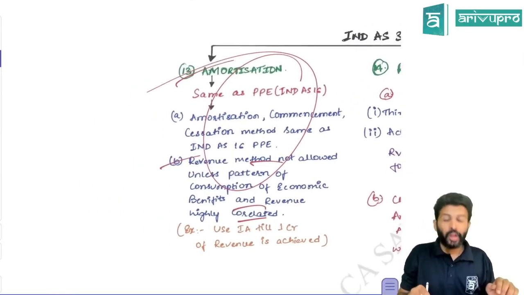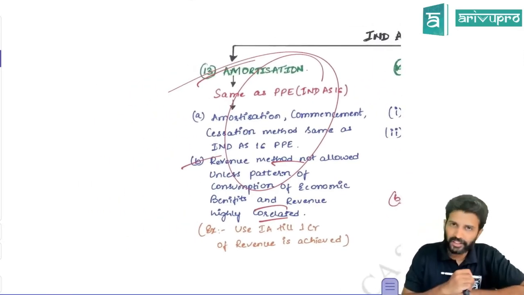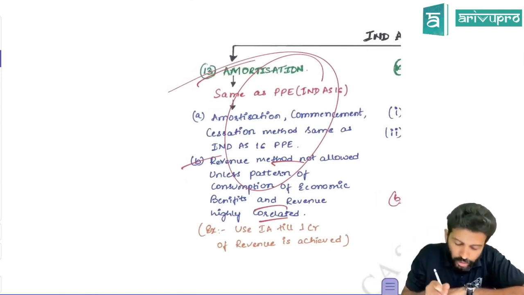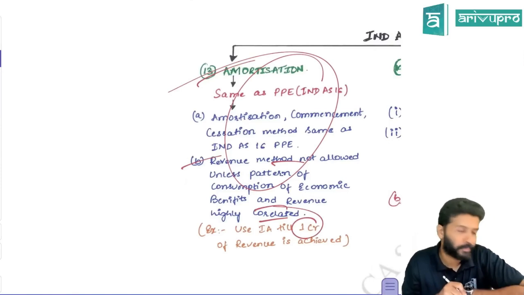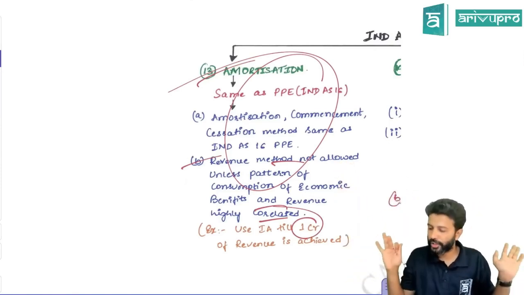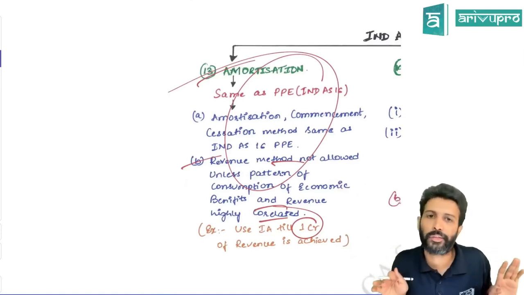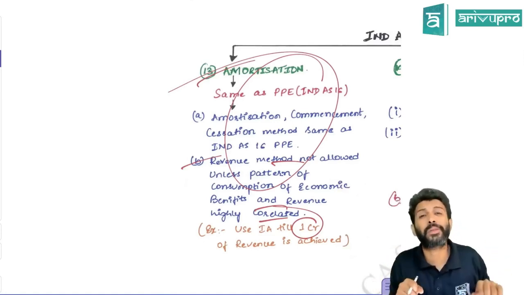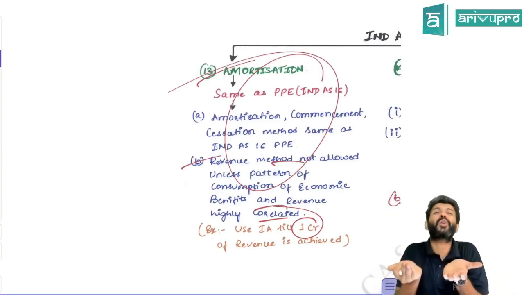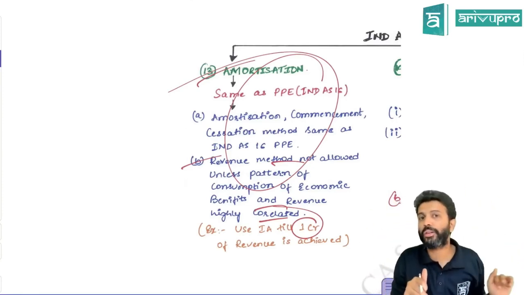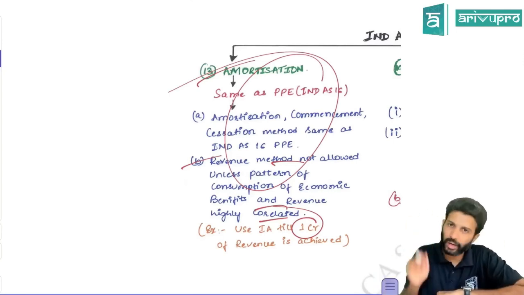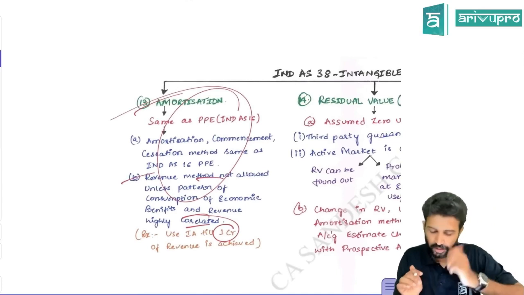Let's say you have a software, taking the same example. You did not purchase it, but the government gave it to you. The government told you, use the software till you achieve 1 crore revenue. After you achieve 1 crore revenue, you have to stop using that software. That means the life of the intangible asset is exclusively based on revenue. So benefits and revenue are highly correlated. In this case, charging amortization in the ratio of revenue is appropriate. In all other cases, it is not acceptable. Only in this exceptional case, it is permitted.